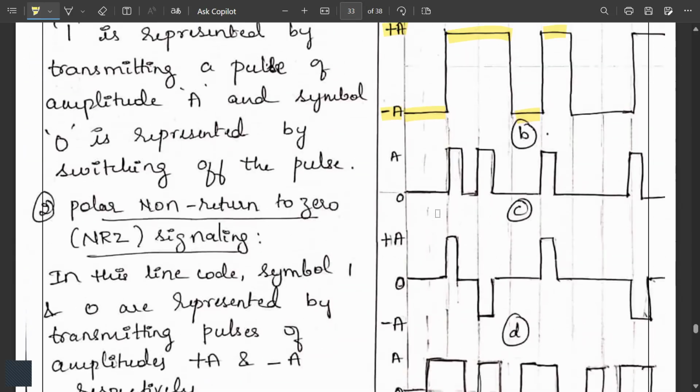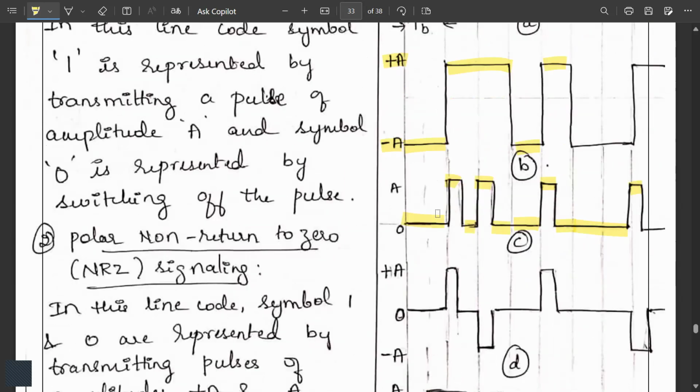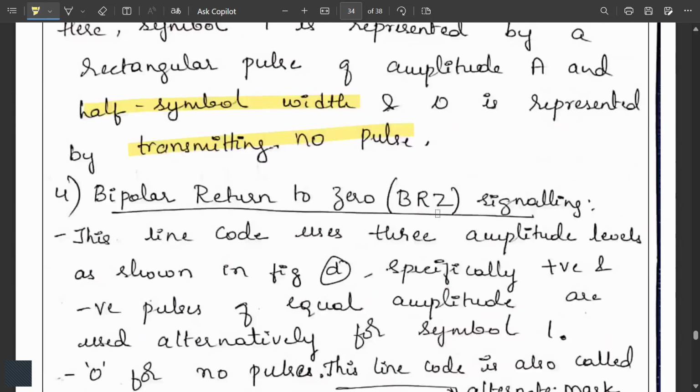You can observe here in the third waveform, this is our 0. Now for the 1, it goes halfway and gets back to 0. Then again for the 1, it goes halfway and gets back to 0. For the 0, it is at 0 itself, and for the 1, it goes halfway and gets back to 0. For the 0, it continues to be 0, and again for the 1, it goes only halfway, half symbol width.